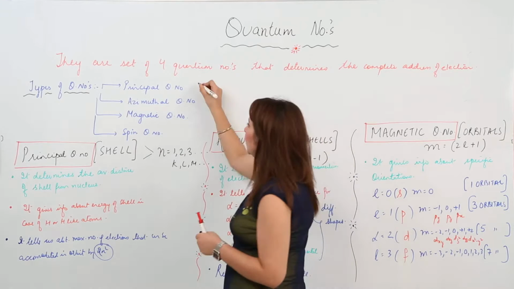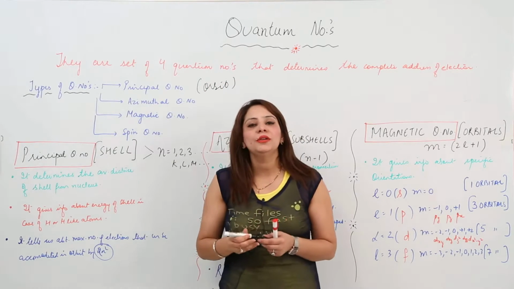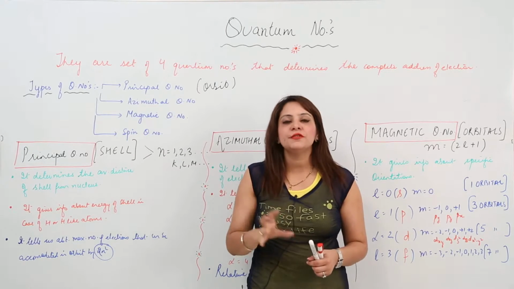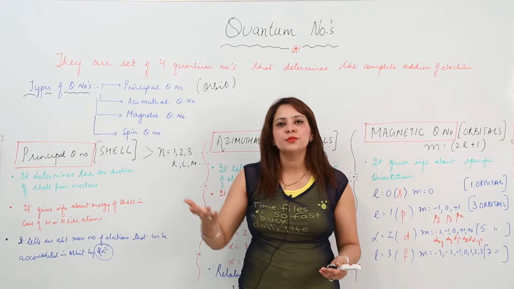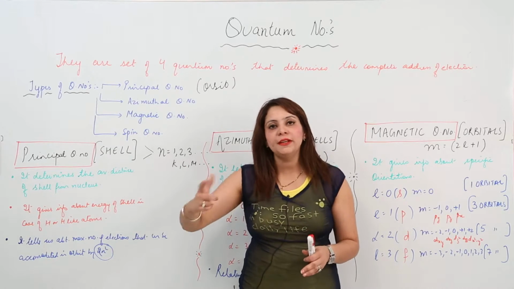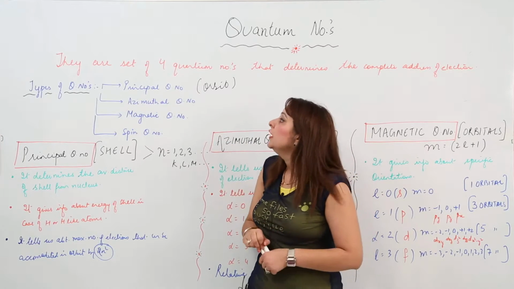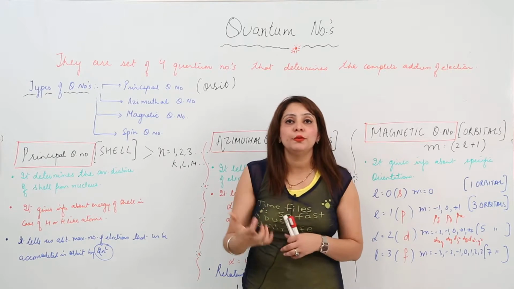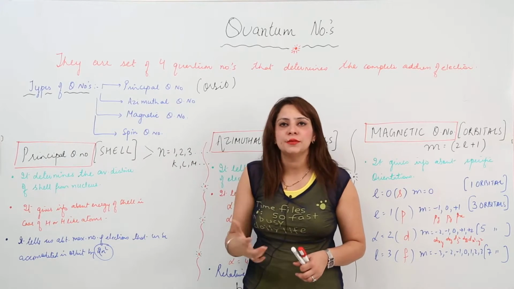The principal quantum number determines the orbit. As you all know, Bohr suggested that around the nucleus there are orbits present, specific energy levels, which we call orbits. So after the Bohr model it was already known that around the nucleus there are orbits. That orbit acts as the principal quantum number. Now the second is the azimuthal quantum number. Where did we get the information related to this azimuthal quantum number? It is also called the subsidiary quantum number.